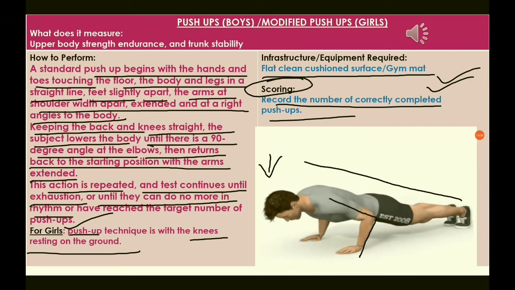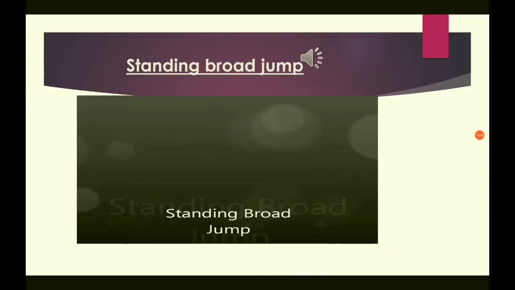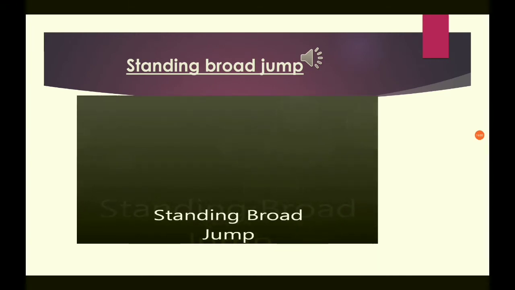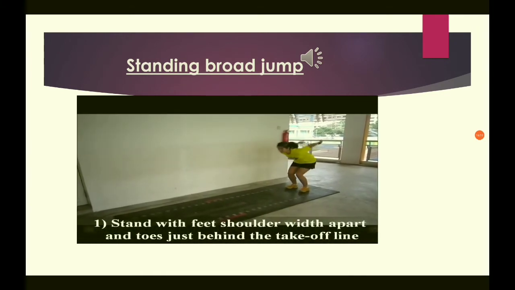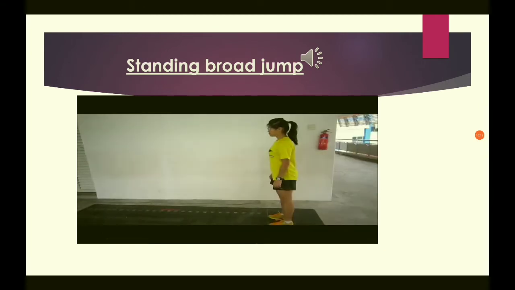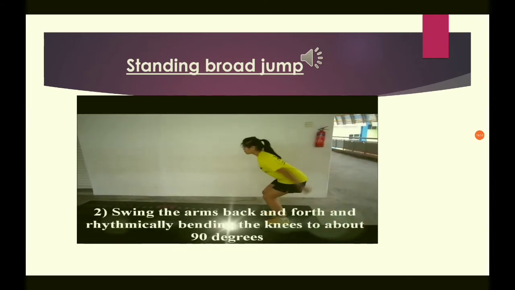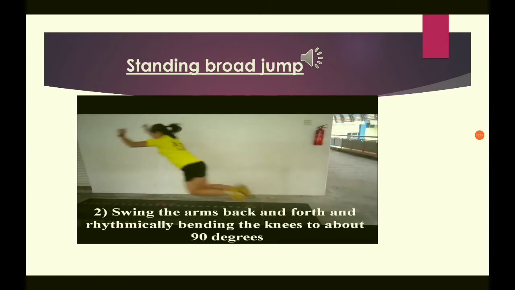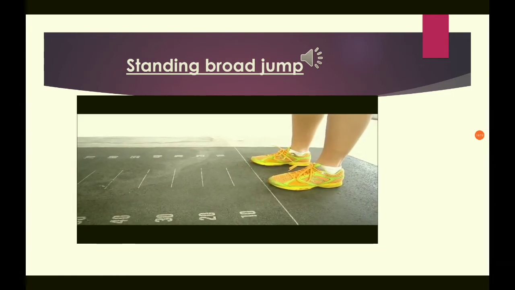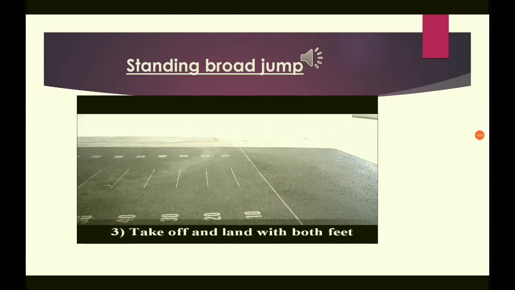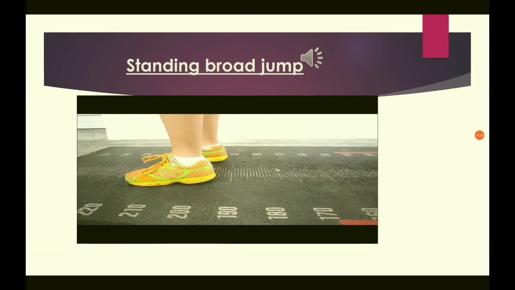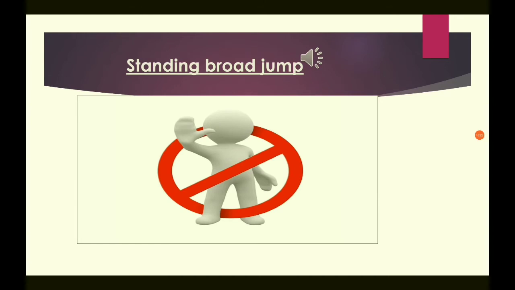Now students, this is standing broad jump to check the explosive strength of your legs. So stand with feet shoulder width apart on the starting line, just behind the takeoff line, and swing the arms back and forth rhythmically, bending down towards a 90-degree angle at the ground. Take off and land with both the feet. Do not double jump and do not fall back.